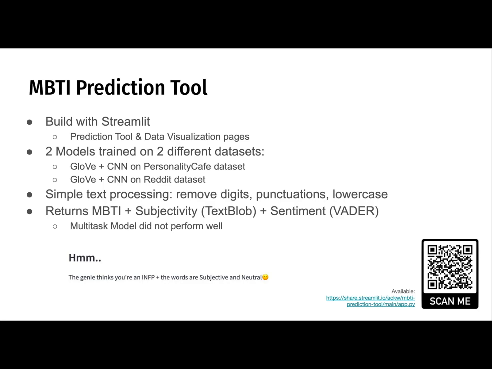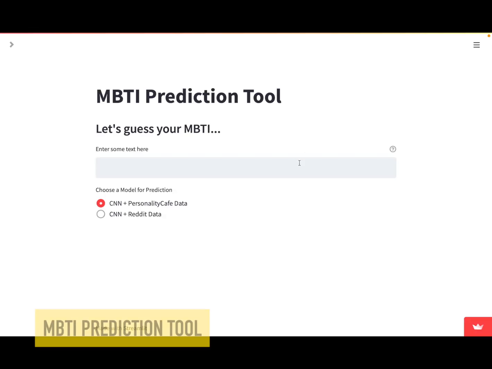After receiving a text input from the user, simple text processing was applied with the removal of digits and punctuations. The texts are then tokenized and evaluated to produce an MBTI result, along with a sentiment and subjectivity of text. Although there was a multitask model implemented for those 3 tasks, the model did not perform as well as a pure prediction neural network model, and hence the multitask model is not deployed here. Let's take a look at the MBTI prediction tool.